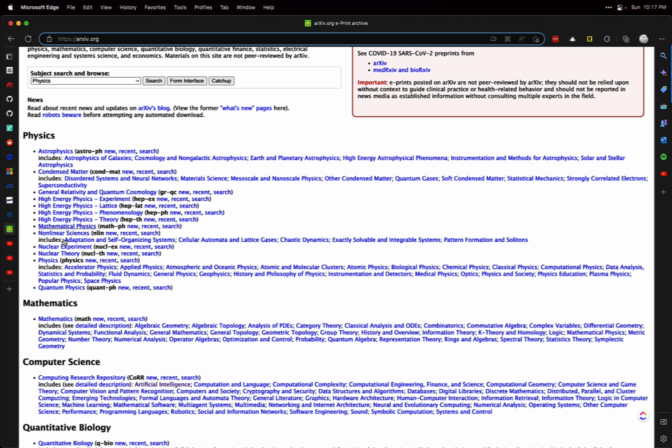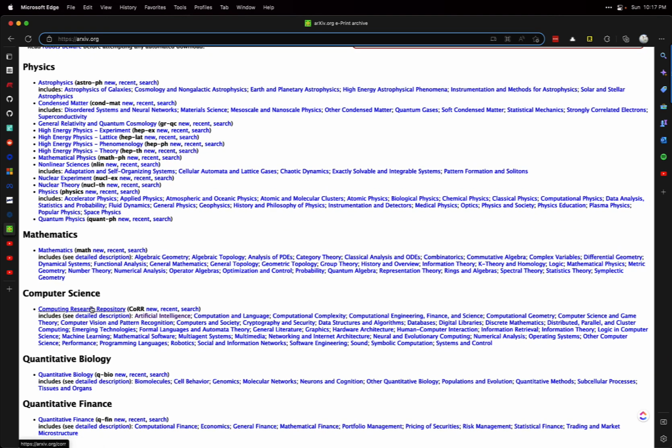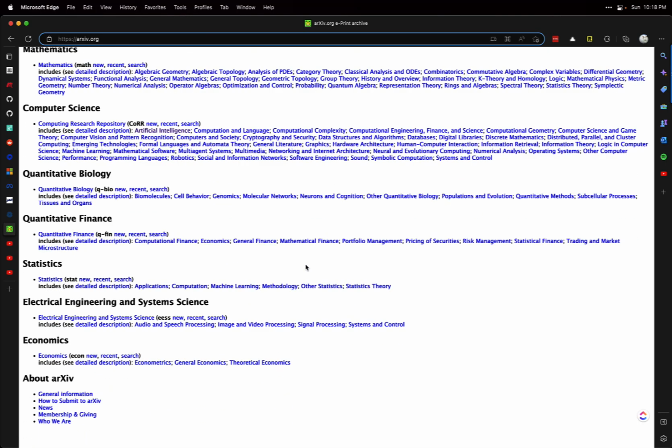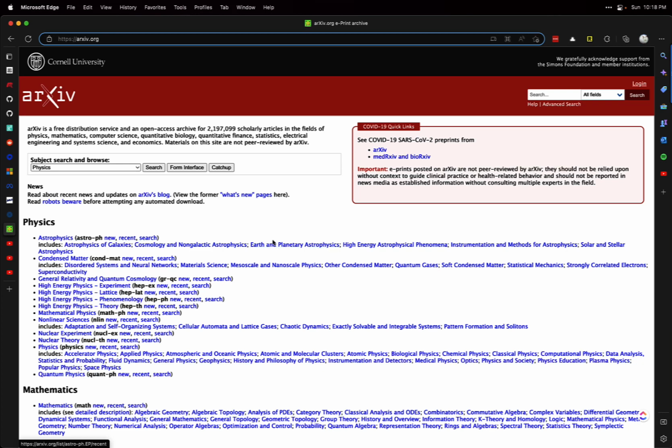You've got physics and a bunch of other subcategories, math, and computer science, so we had that artificial intelligence that we were in. We've got software engineering, operating systems, discrete mathematics, so a bunch of different things here: stats, economics, electrical engineering, even quantitative finance.